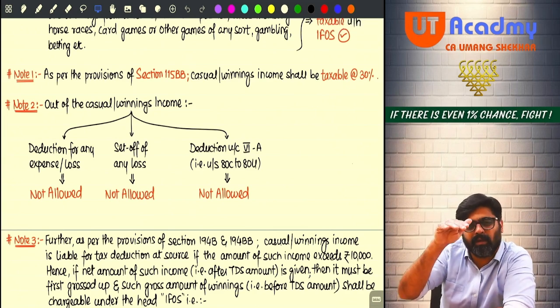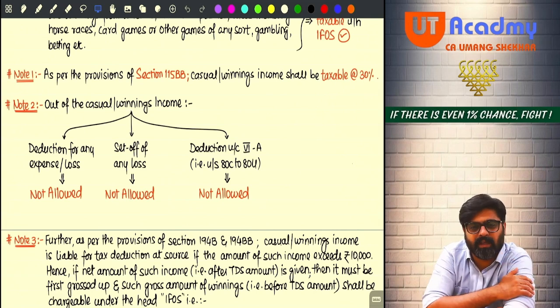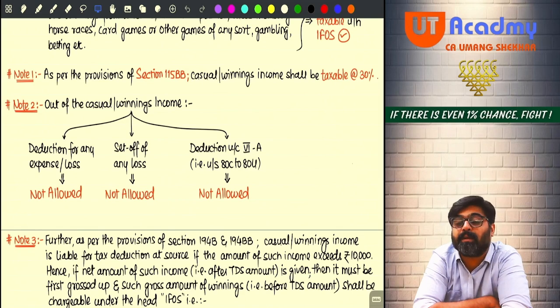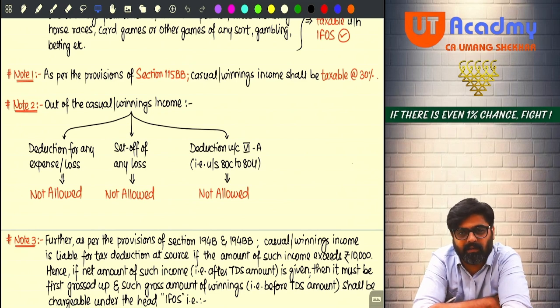That full amount is fully taxable, will be shown as a part of your GTI, and that same amount will be shown as a part of your total income. Separate it from the total income. You are supposed to calculate 30% tax on this. Very difficult, no? Difficult or understanding everything?